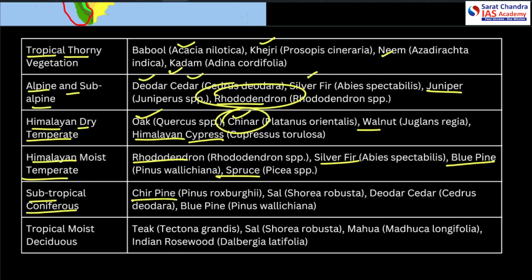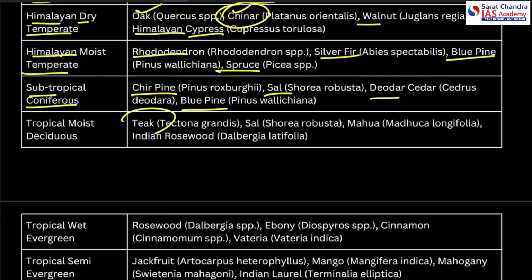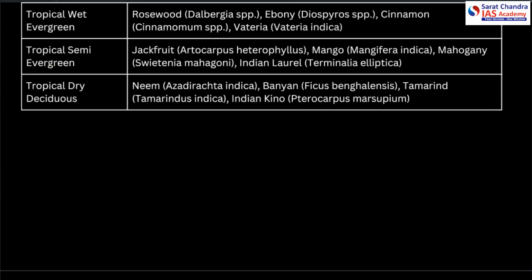Subtropical coniferous: you can see chir pine, sal, deodar, blue pine. And tropical moist deciduous, this is important for us. You can see teak here, sal, mahua also is in here, Indian rosewood, that is known as Dalbergia. Tropical wet evergreen: rosewood, ebony, cinnamon, Vateria. Tropical semi-evergreen is one of these, jackfruit. Mango is also this, mahogany, Indian laurel. Tropical dry deciduous: this is neem, banyan, tamarind, Indian kino.